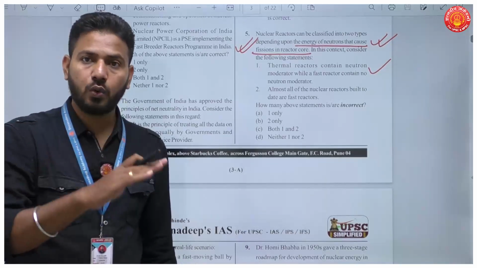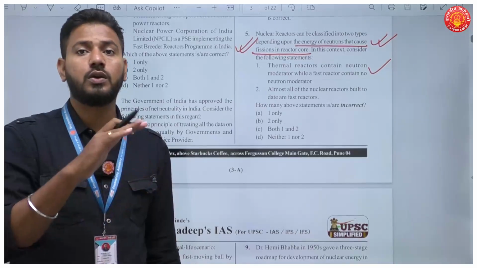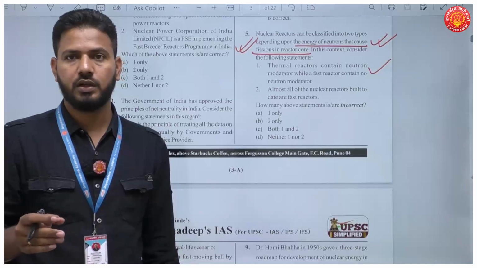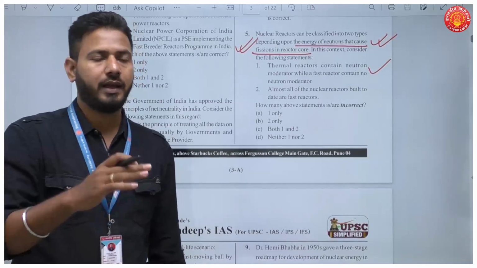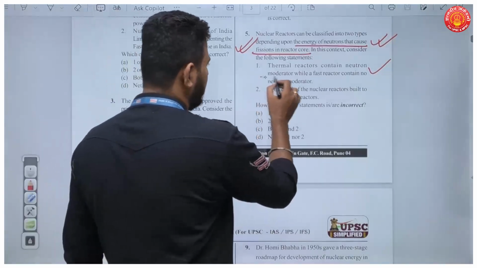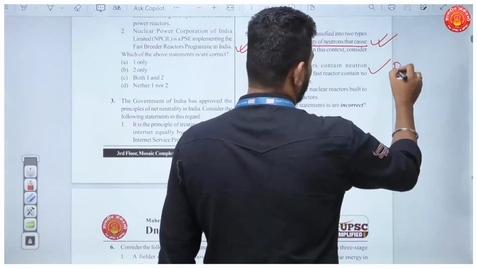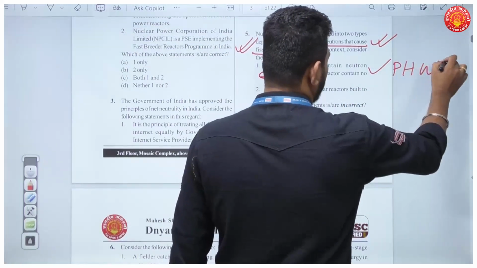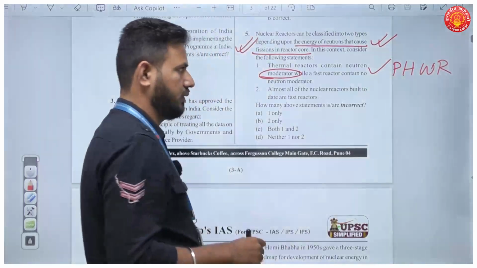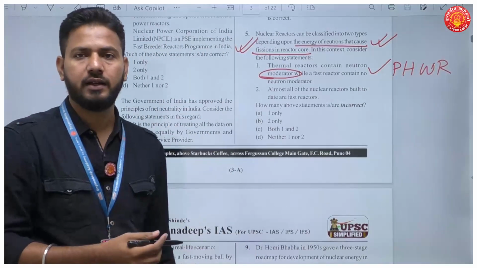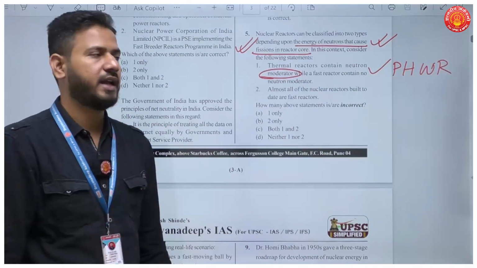Now we need to control this reaction. We need to control the number of neutrons that are produced, or we need to slow down the neutrons. And that is the reason why we use moderators in thermal reactors. These are also known as PHWRs in India, pressurized heavy water reactors. So heavy water or deuterium oxide is used as the moderator in thermal reactors.